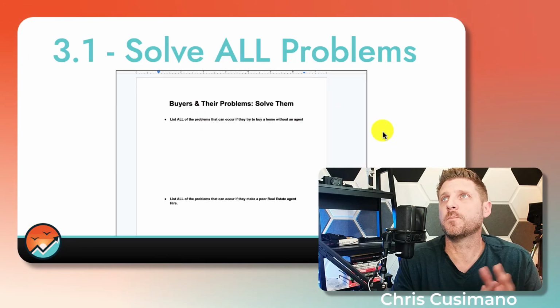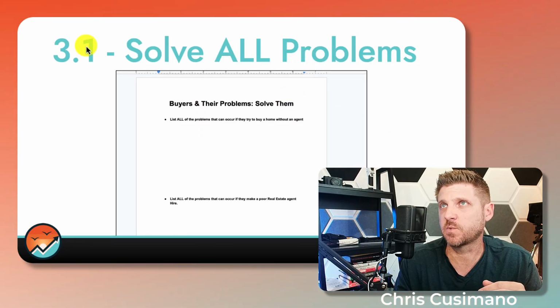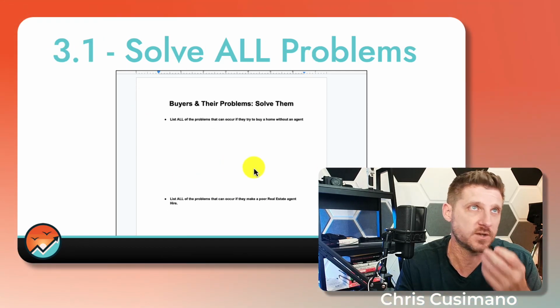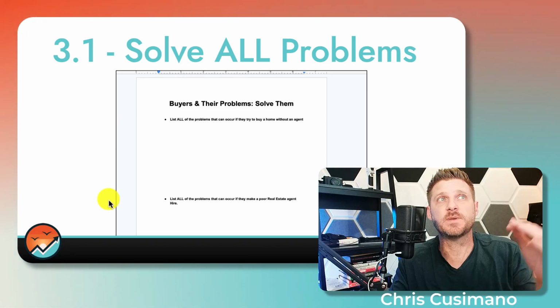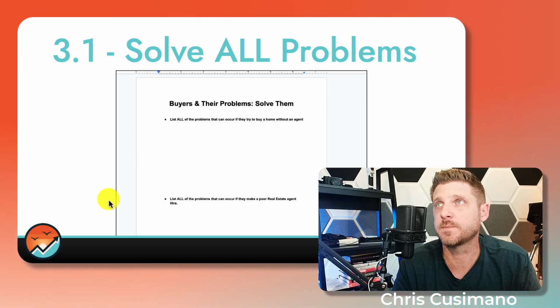Okay, so this actually should say 3.2 because that's where we are. But 3.1, we were finding problems. 3.2, we're solving the problems. And this is the worksheet from yesterday. And in the description of yesterday's training, there is the ChatGPT list of all the problems that people can face.